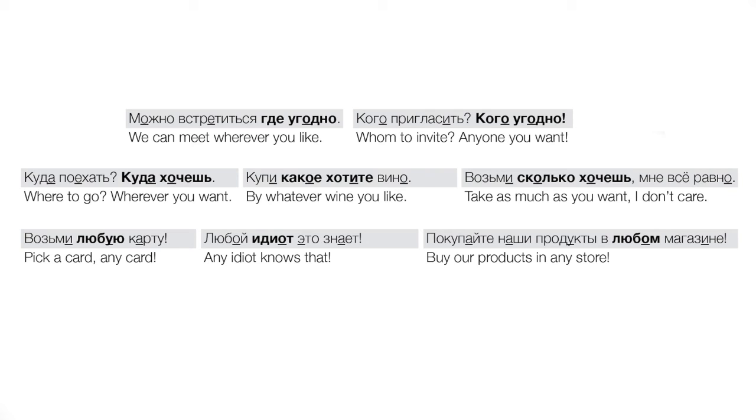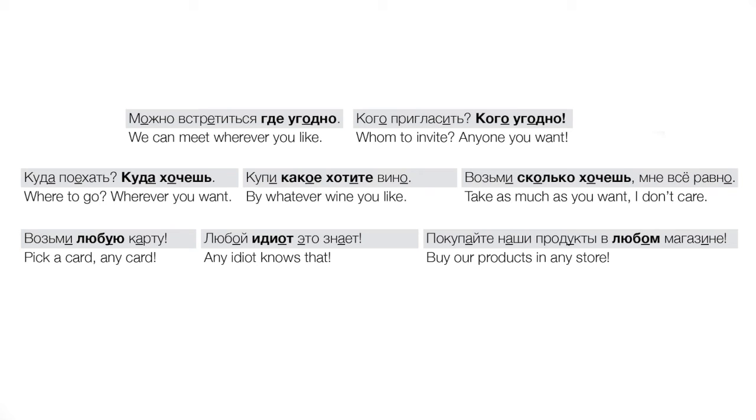We can also say things like купи какое хотите вино, right? Buy whatever kind of wine you like, right? Buy the kind of wine you like, whatever you like. Возьми сколько хочешь, мне все равно. Take as much as you like, I don't care. By the way, the phrase все равно is also a useful little phrase meaning I don't care, it's all the same, right? It's a good way to express indifference.